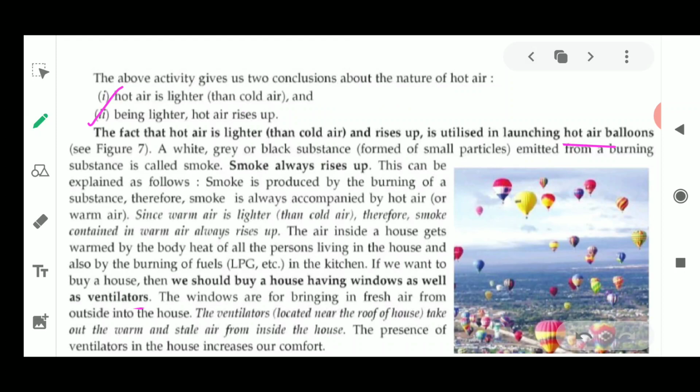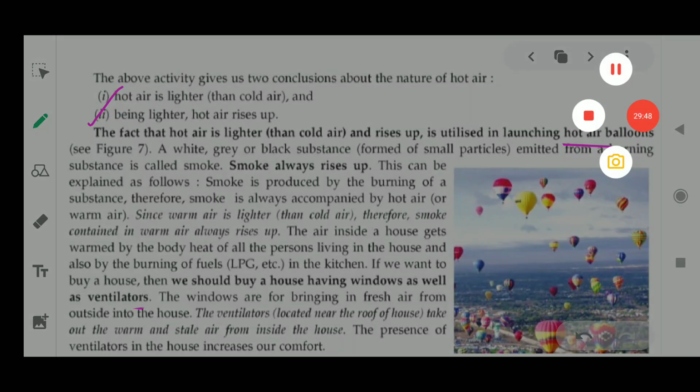we can also observe so many other examples which tell us that hot air is lighter than cold air. Another example is the burning of LPG, on which you cook food. Why does the flame of LPG gas burning in your kitchen rise up? The same concept is behind it: the air present near the burning flame heats up and rises up, because of which the container gets the complete heat and the food is cooked.